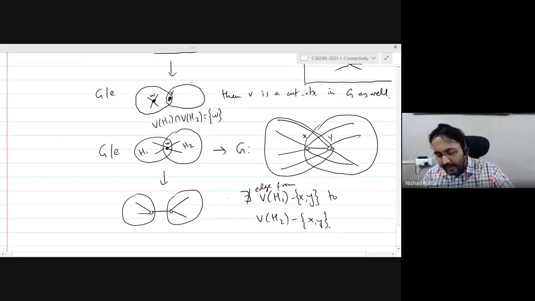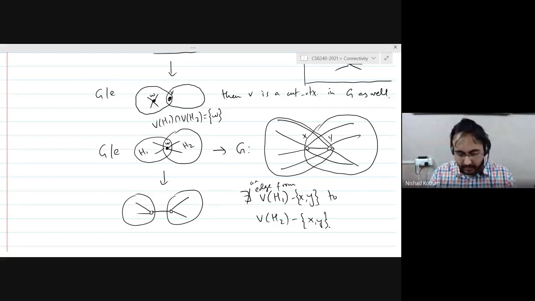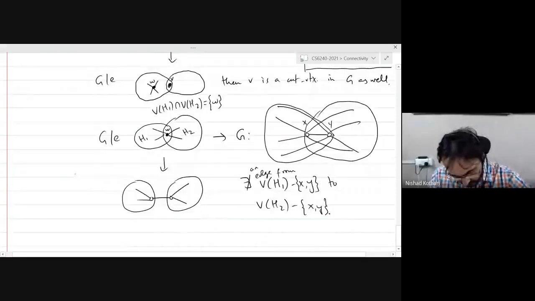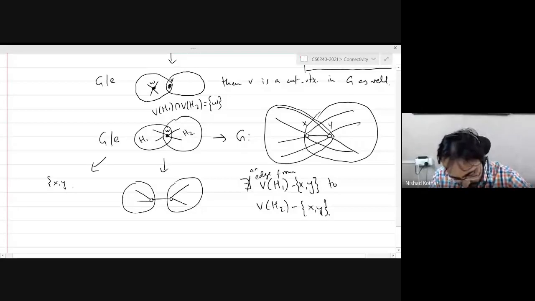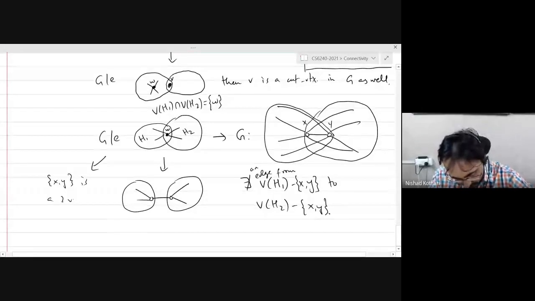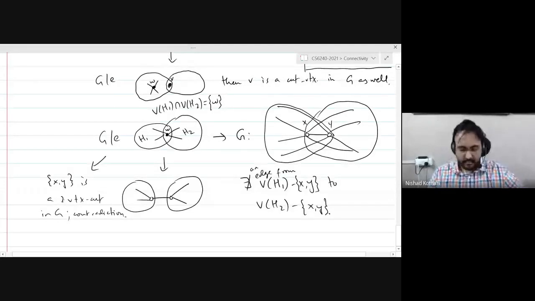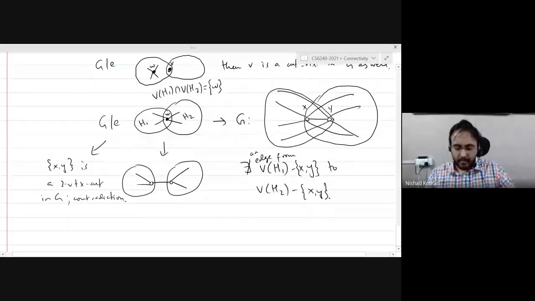And that means that when I delete x and y, those two parts will be disconnected. Does everybody agree with me on this? So in this case, we get that xy is a two vertex cut in G. And that is again a contradiction because the graph G is 3 connected and therefore it cannot have a 2 vertex cut.